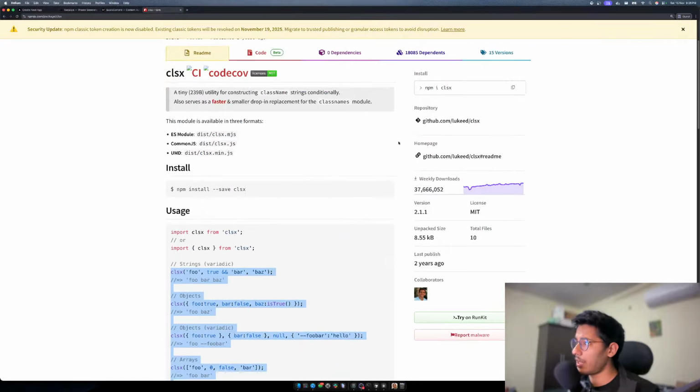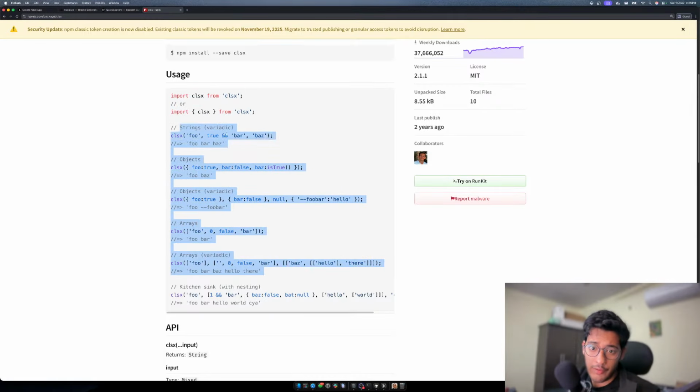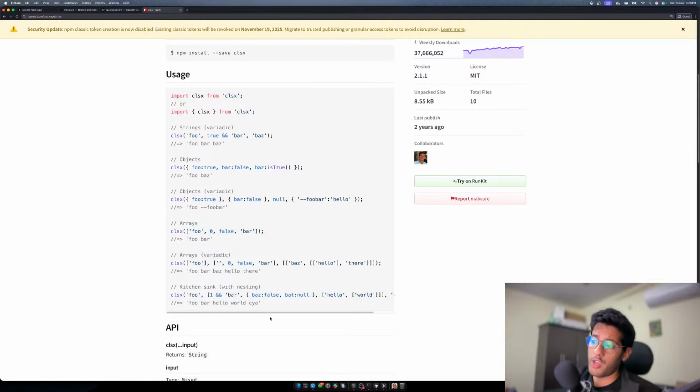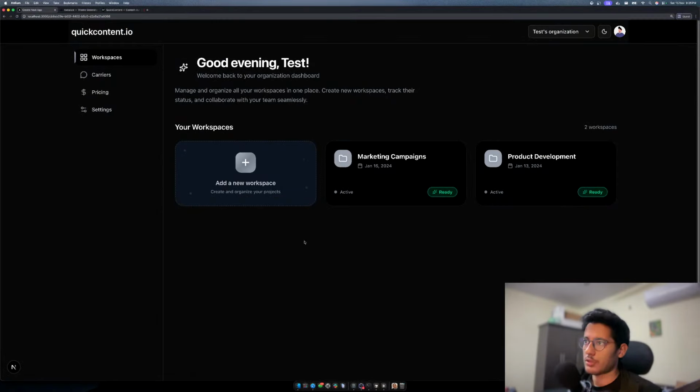This is seriously very, very famous. You can see the amount of downloads they have. This is insane. I would just ask you to go to this page and see all these different ways you can apply classes to a particular component using clsx. Okay, let's wrap up with this.